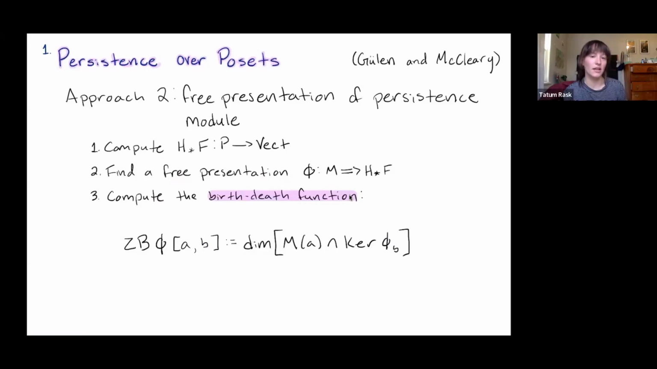So it's defined very similarly. You're going to look at your free module at A, and then intersect, in your free module M, the left-hand side of your interval, so in this case A, with the kernel of the component of our natural transformation at B, so the endpoint of our interval. And then just like we did with our birth-death spaces, we're now just going to take the dimension of this intersection in order to get the birth-death function at the interval AB.